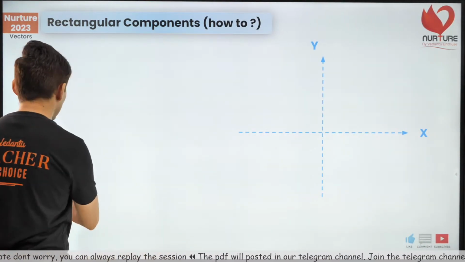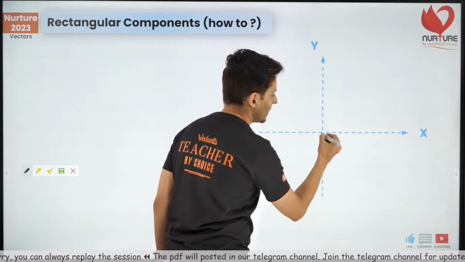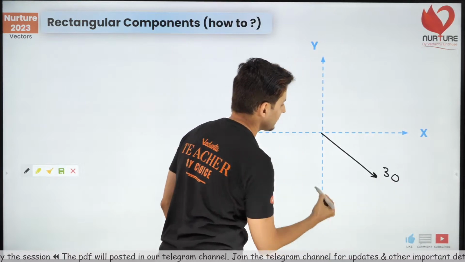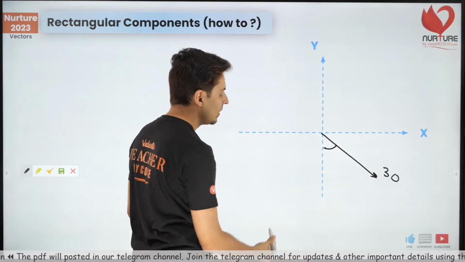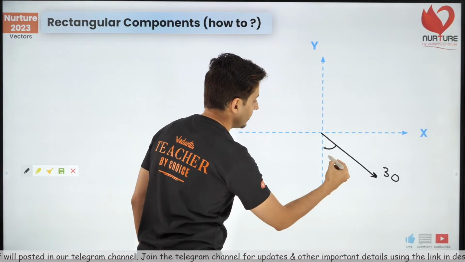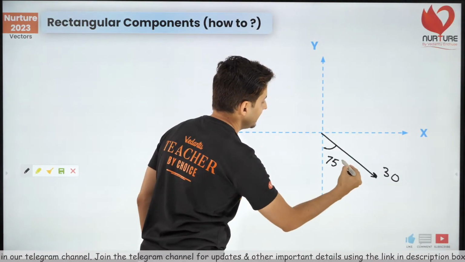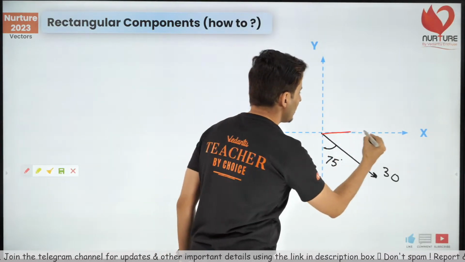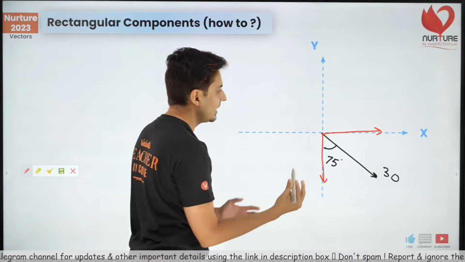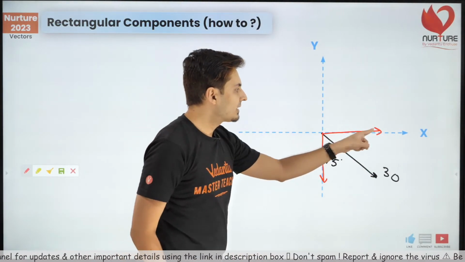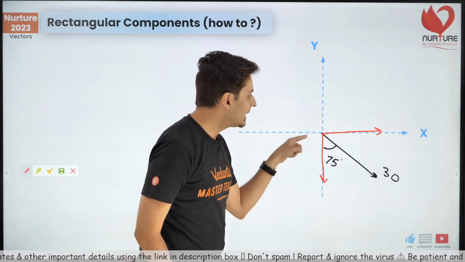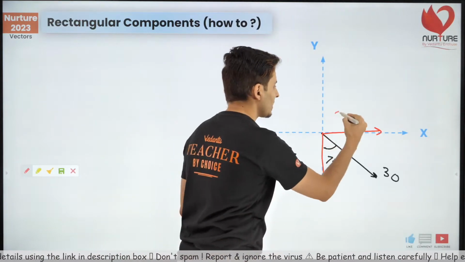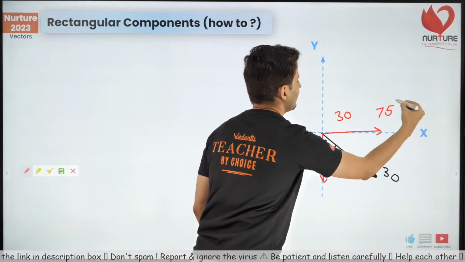Okay, let's do one more so that you get a hang of this. Now this is, let's say, 30 units, and let's say this is 75 degrees. I will first split it into two components, one component here, other component here. Guys, what is the x component going to be? 30 what 75 degrees?